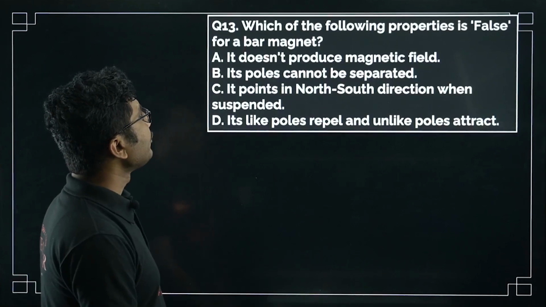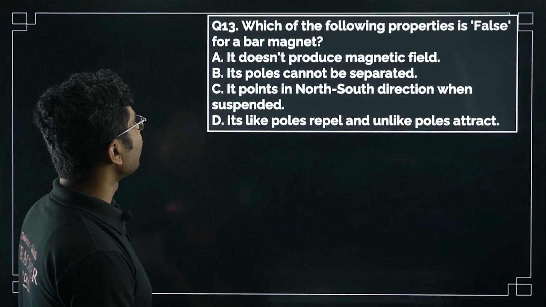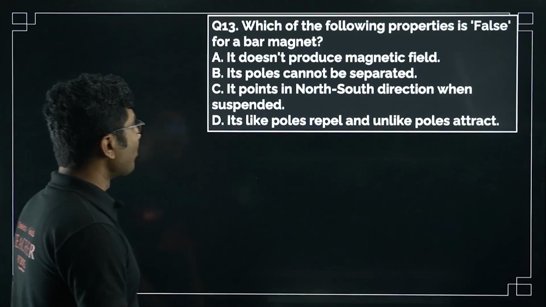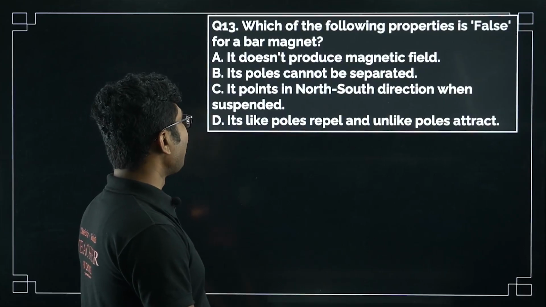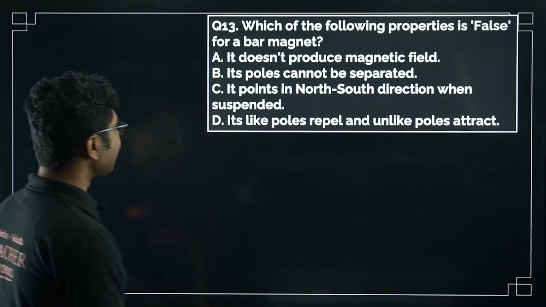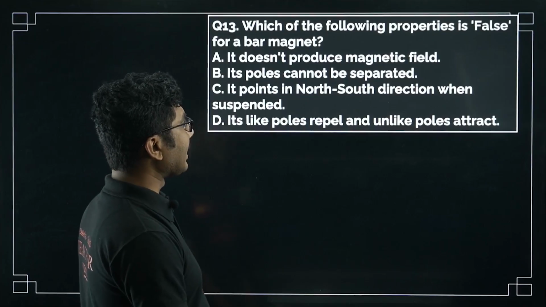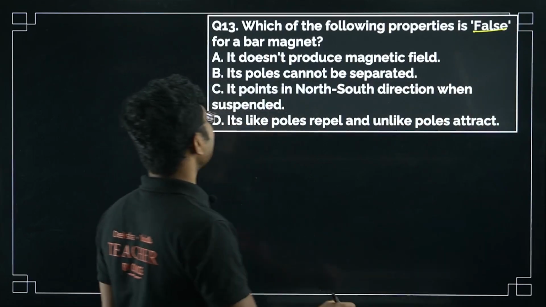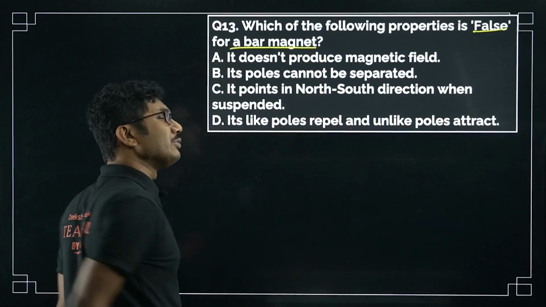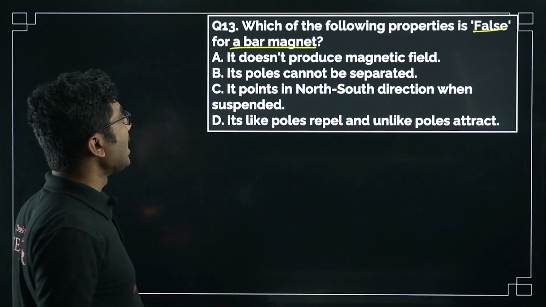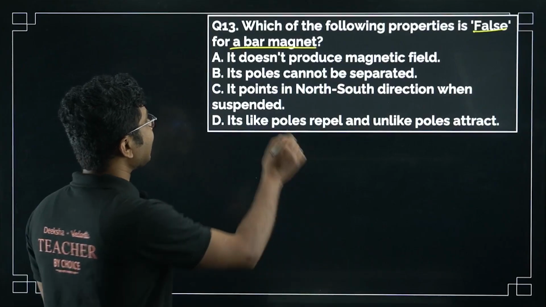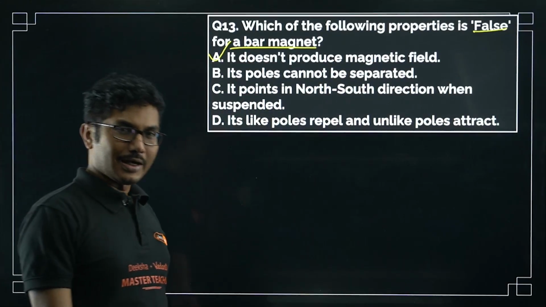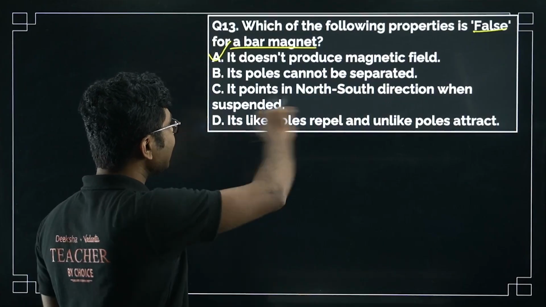Next question. Which of the following properties is false for a bar magnet? It does not produce a magnetic field. Its poles cannot be separated. It points in the north-south direction when suspended. Its like poles repel and unlike poles attract. So first of all, we have to find the false statement, and that is for a bar magnet. It does not produce a magnetic field is the first statement. You can see it is a wrong statement. A bar magnet does produce a magnetic field. So the first statement itself is wrong.